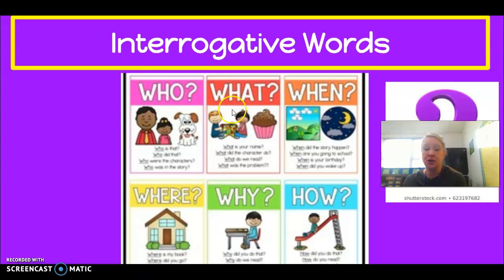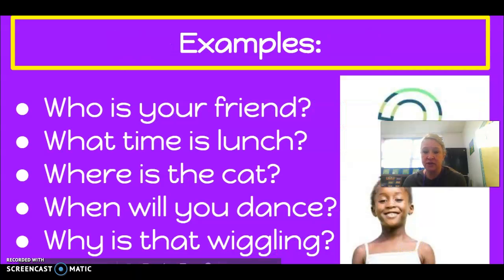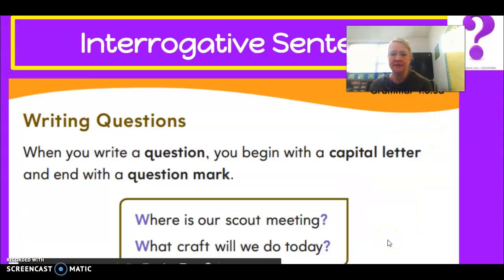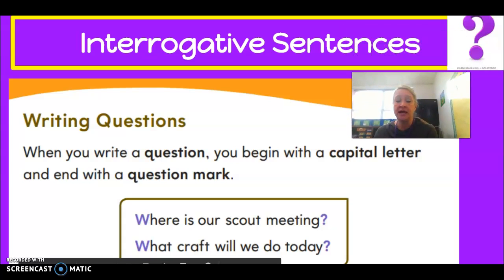Using the words who, what, when, where, why, and how helps you ask a question. For example, who is your friend? What time is lunch? Where is the cat? When will you dance? Why is that wiggling?